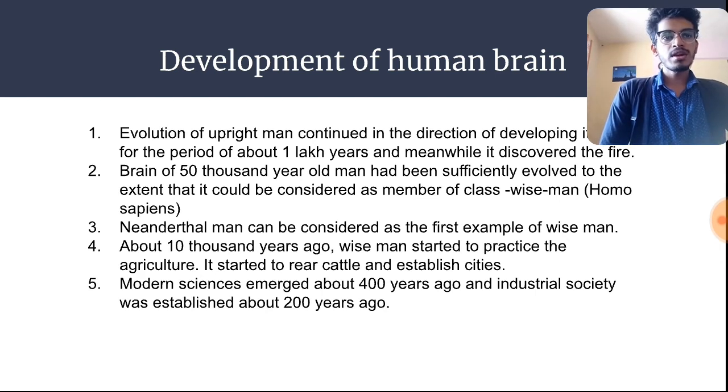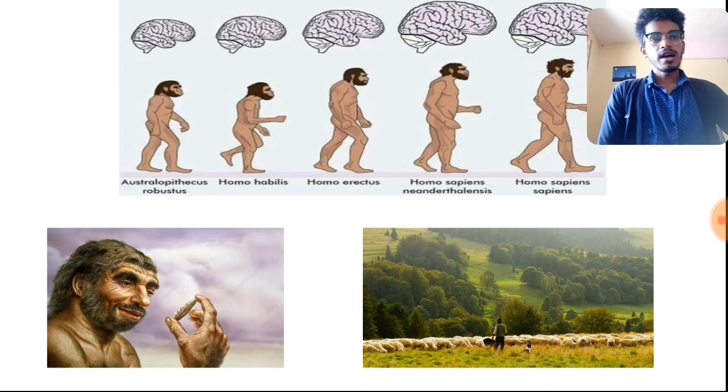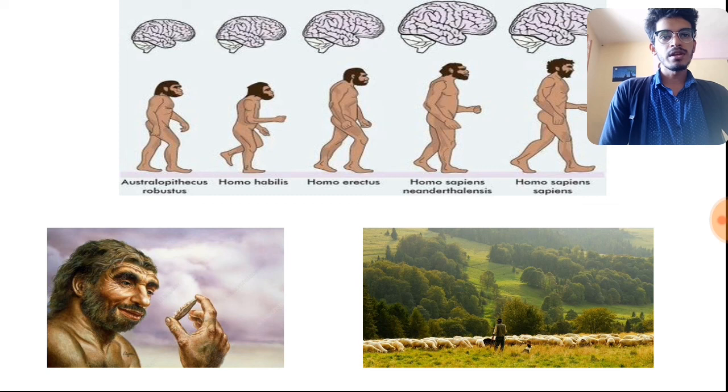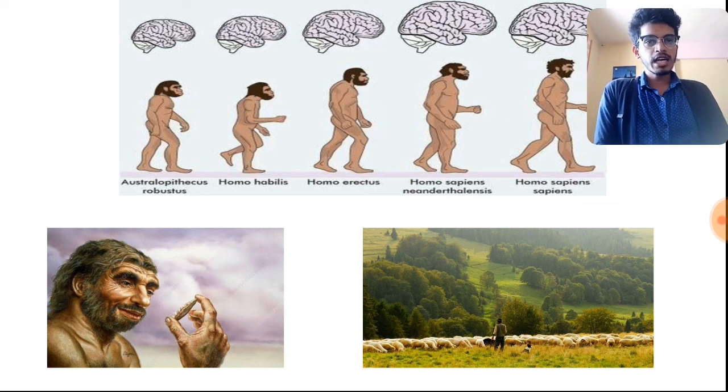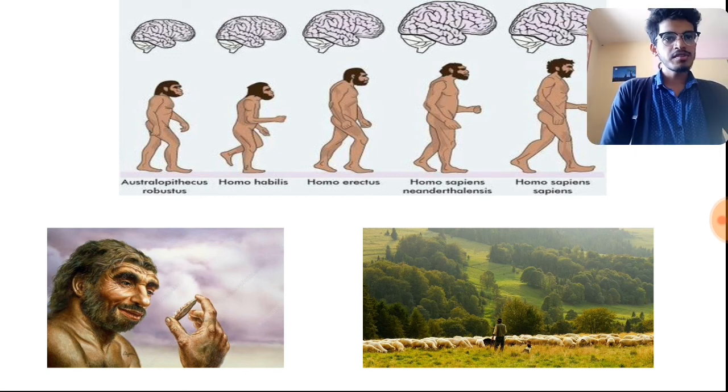About 10,000 years ago, wise man started to establish or started to practice agriculture. It started to rear cattle and establish cities. Modern science emerged about 400 years ago and industrial society was established about 200 years ago. As you can see in the diagram, the development of human brain. Okay, and ultimately you have Homo sapiens. The second diagram is of the Neanderthal man. Neanderthal man was the first wise man. And the second diagram and the third diagram you can see about humans rearing cattle and into agriculture.